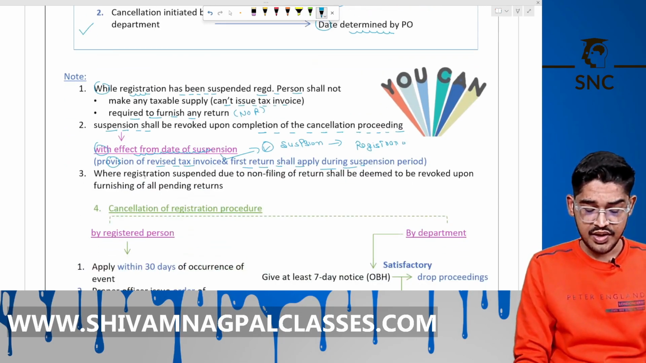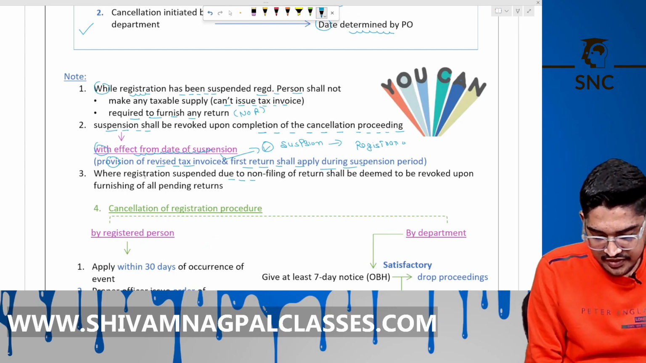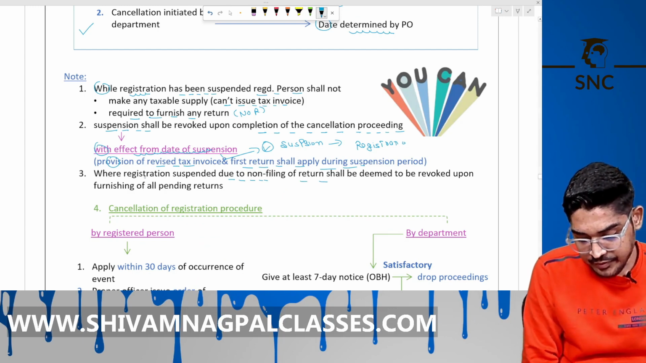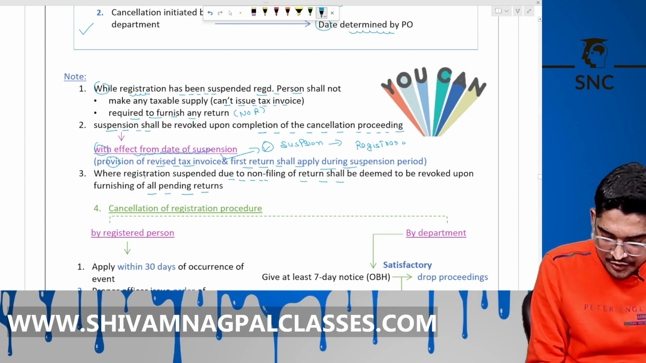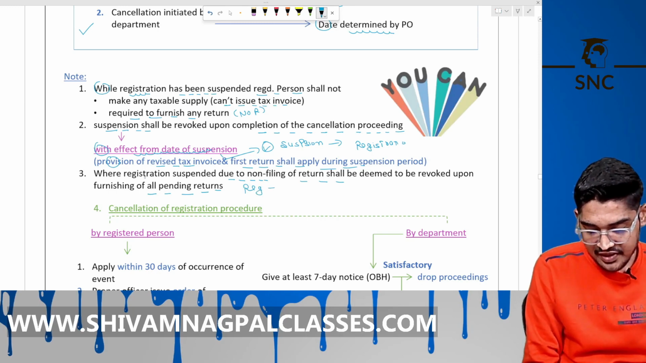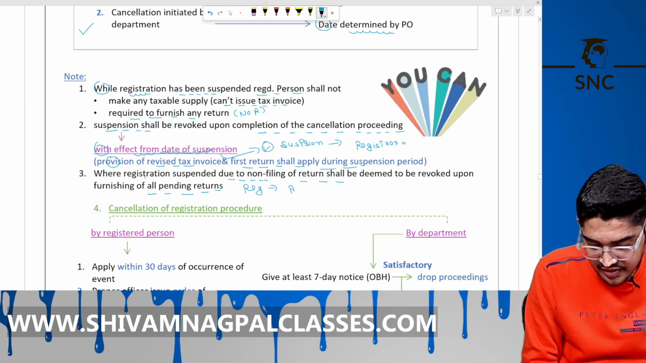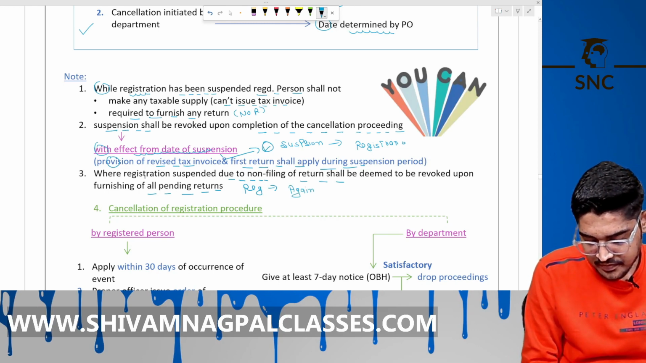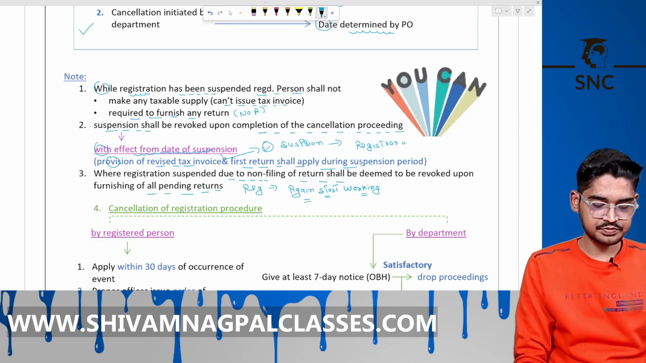Now, registration suspended due to non-filing of the return shall be deemed to be revoked upon filing of all pending returns. If you are not filing your return and your registration is suspended or cancelled, if you file a return, then it will be working again. It will again start working. Right? Okay.